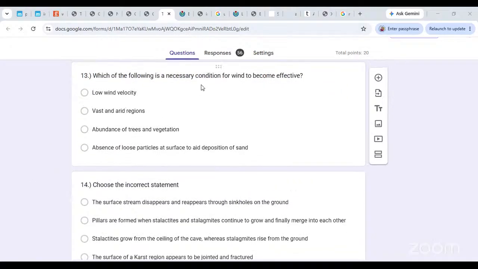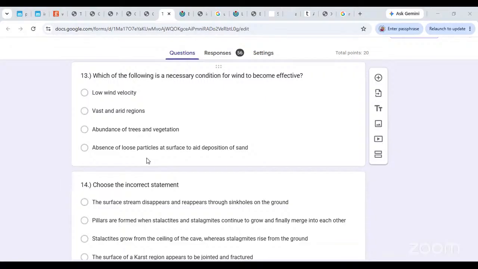Which of the following is a necessary condition for wind to become effective? Low wind velocity, vast and arid regions, abundance of trees and vegetation, absence of loose particles at the surface to aid deposition of sand. Absence of loose particles. For the wind to be effective, if there are no loose particles, what will the wind carry with it? It cannot take big stones along. It needs loose particles, it needs unconsolidated material. If wind erosion and deposition have to work, unconsolidated material is a necessity.